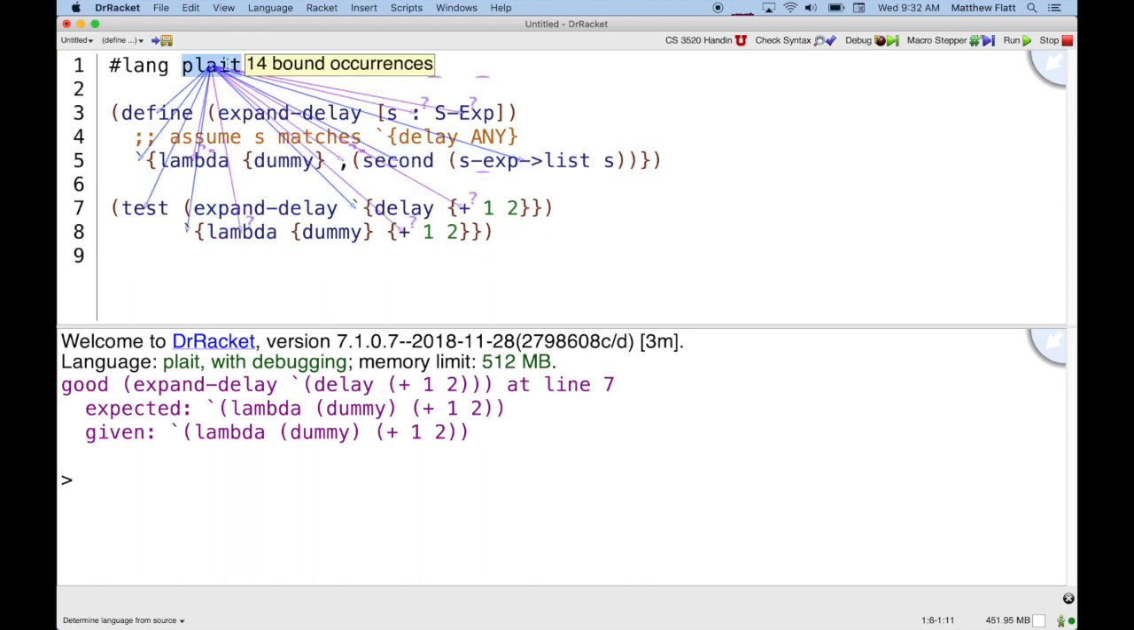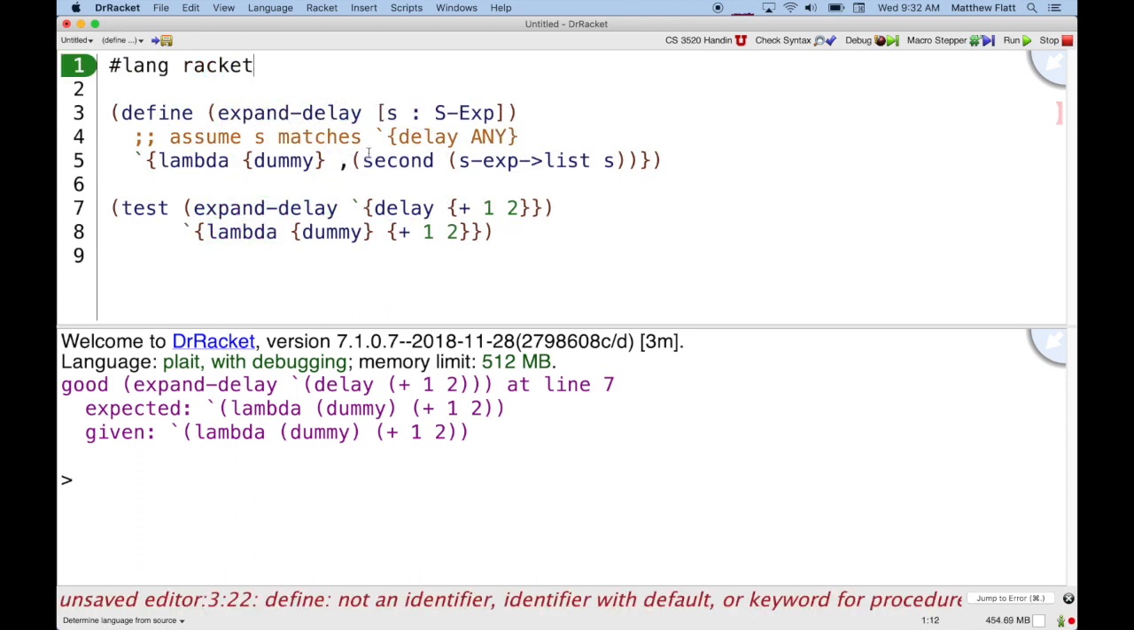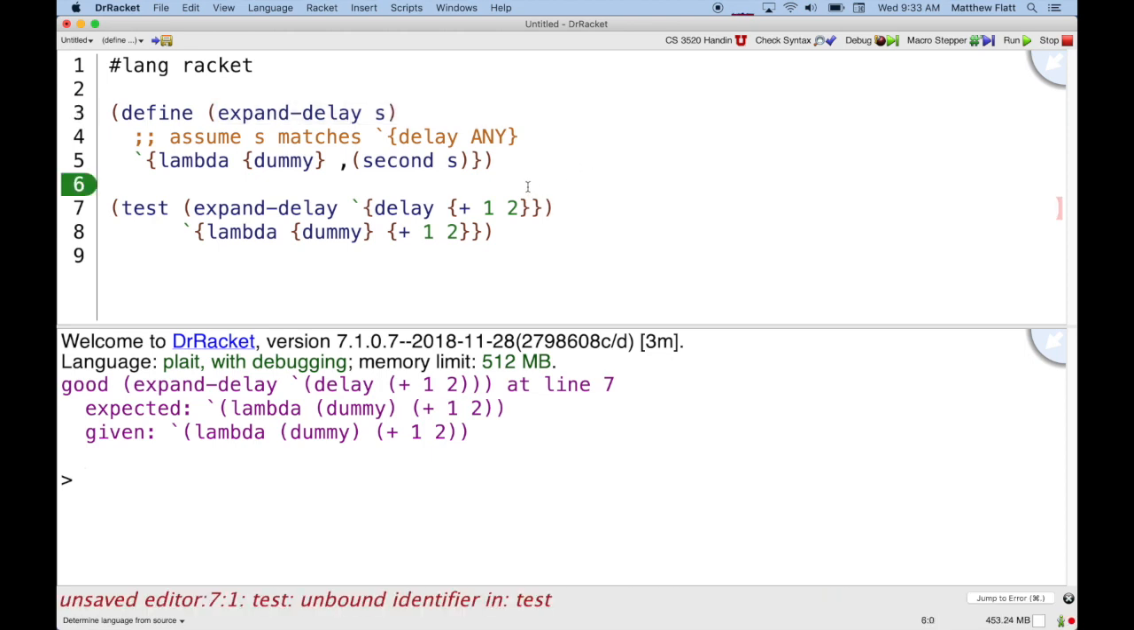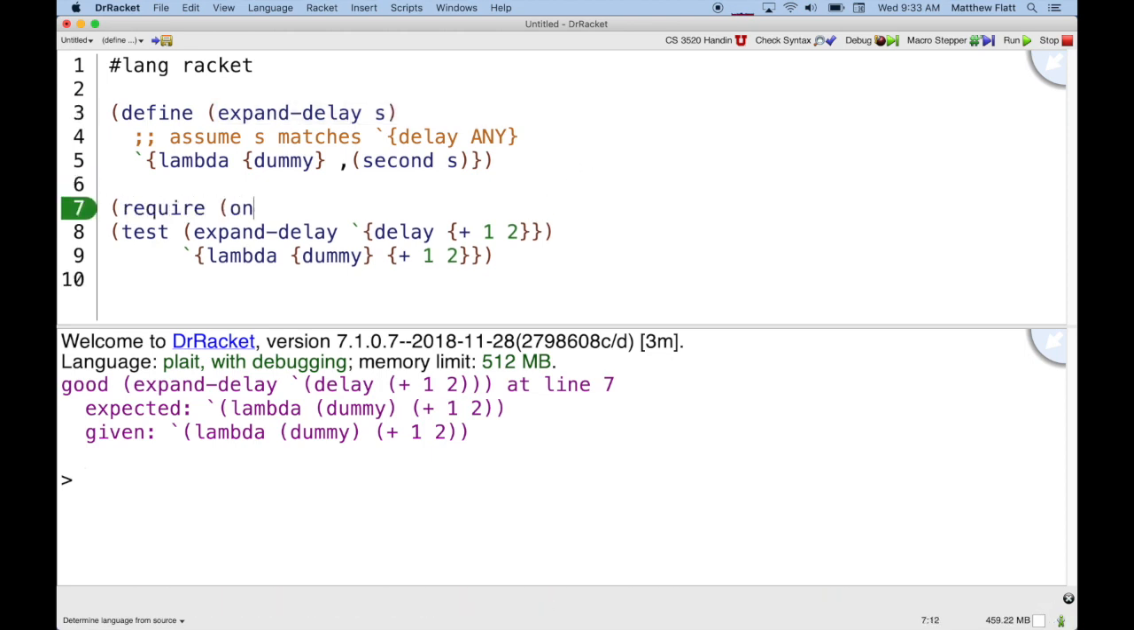If we change this to an untyped language like Racket, then it will look pretty similar. We just don't have to do this coercion right here. We don't declare the type on S, and also there's no test form, so we need to require that from Plait. So this test will again pass now in plain Racket, just without the extra coercions.